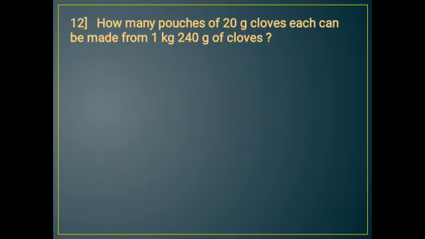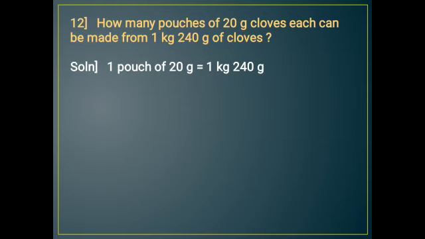Next, question number 12. How many pouches of 20 grams of cloves each can be made from 1 kg 250 gram of cloves? So we have to make pouches of 20 grams of cloves. How much cloves are we having? We are having 1 kg 240 grams. So how many pouches can we make?